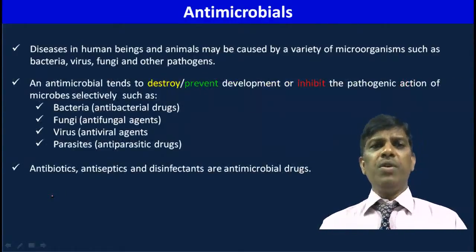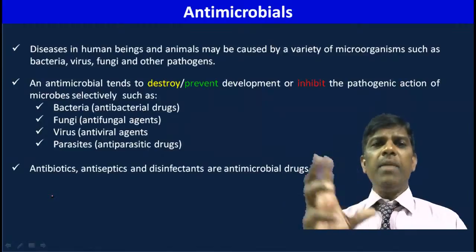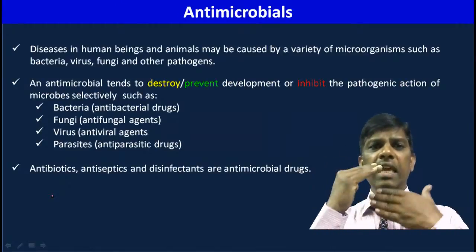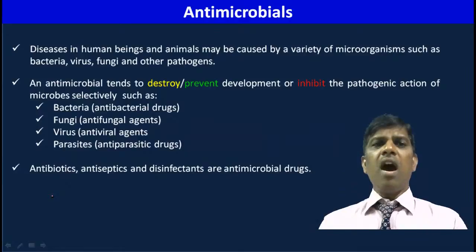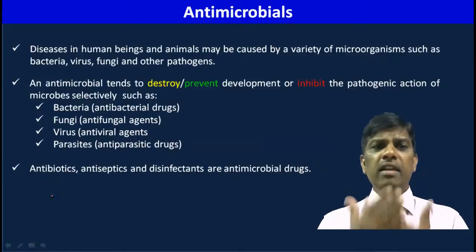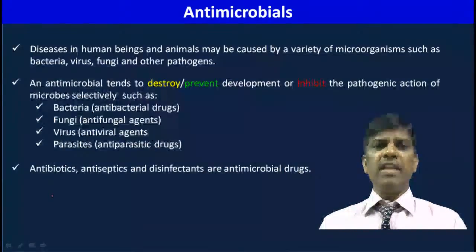The drugs we use to kill, inhibit, or prevent the action of these foreign bodies, these microorganisms, are categorized like this.